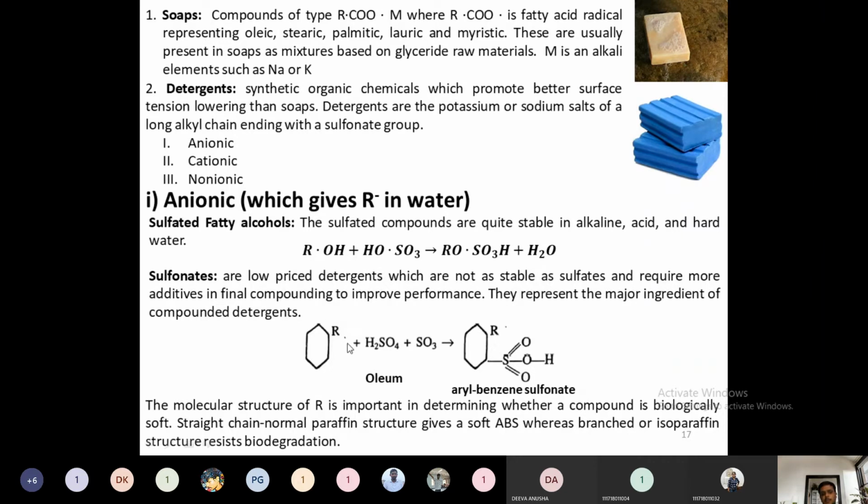In the sulfonates, depending on the R group, it is classified as biodegradable or non-biodegradable. When this R group is a long-chain normal paraffin, it is biodegradable. When it is a branched-chain isoparaffin, it is a non-biodegradable detergent. Compared to soaps, detergents are usually considered non-biodegradable.